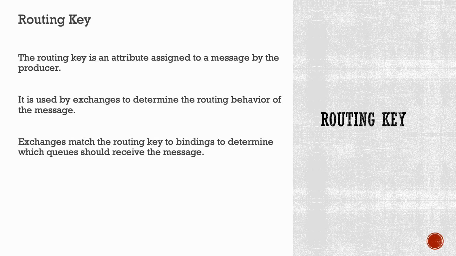In RabbitMQ, the routing key is an attribute assigned to a message by the producer. It serves as a piece of information that helps exchanges determine how to route the message to the appropriate queues. When a producer sends a message to an exchange, it includes a routing key along with the message.